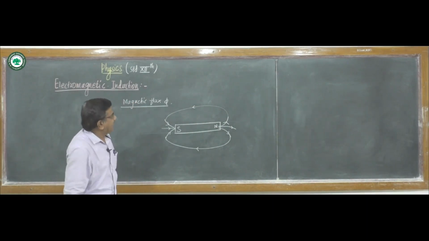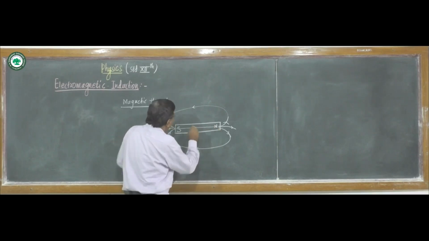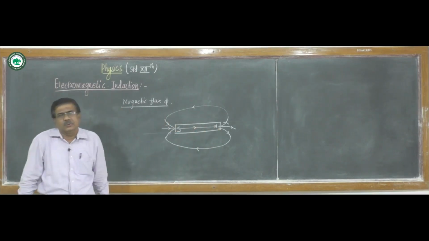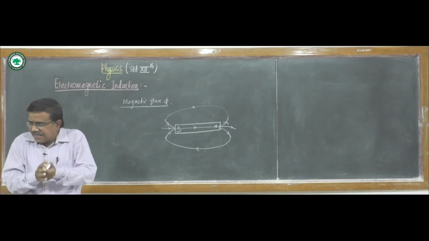But inside the magnet, these lines go from south pole to north pole.